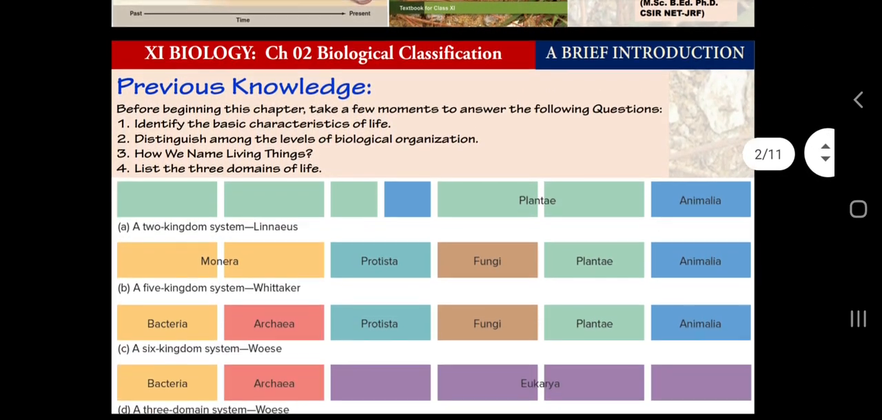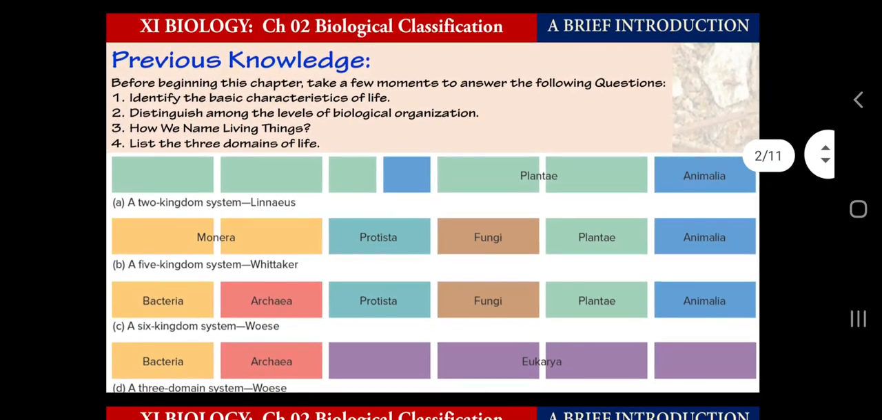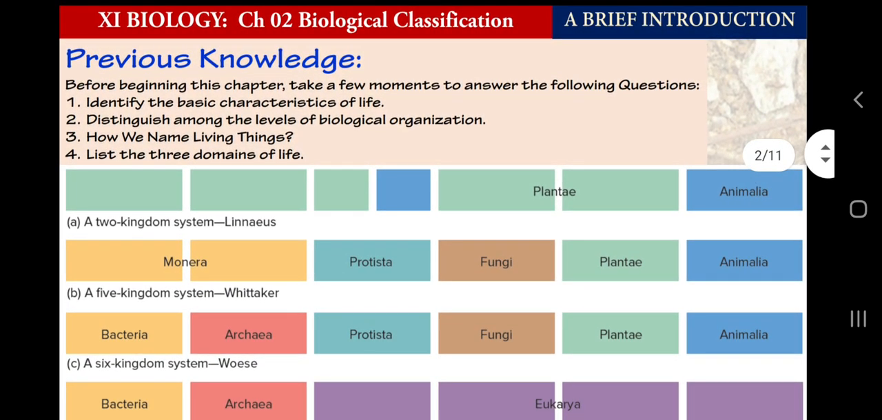Before explaining this topic of the chapter, we need some previous knowledge from chapter 1, the living world, and I made two videos for the chapter. So if you want to watch those videos for recap, you can check them out from the description below. So what previous knowledge do we need to understand this topic?